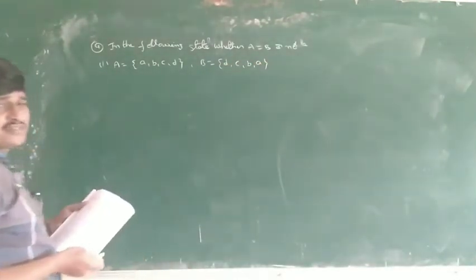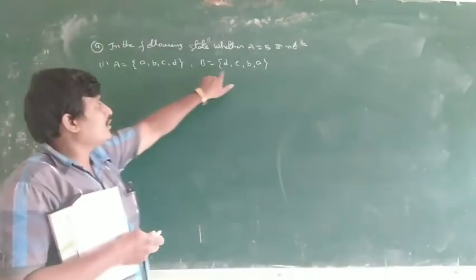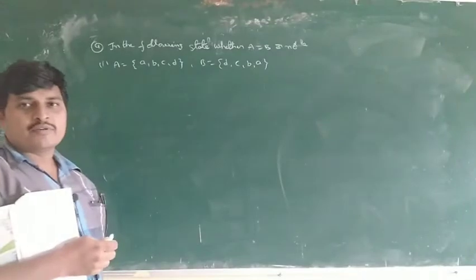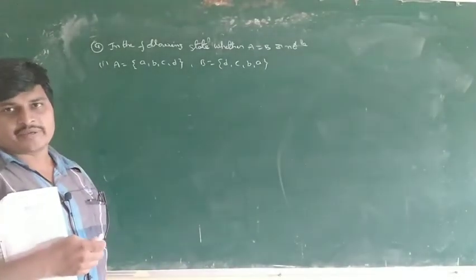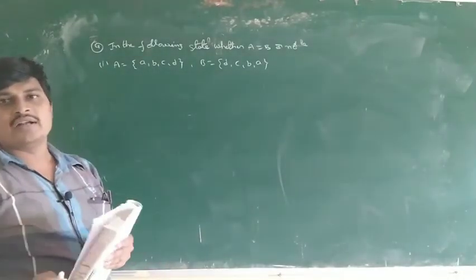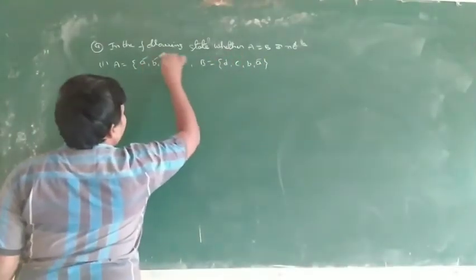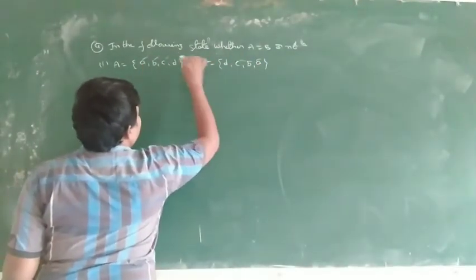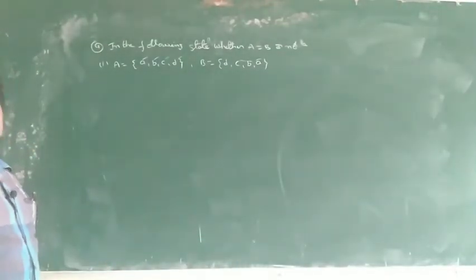Both are equal sets. First, the number of elements is the same: 1, 2, 3, 4 and 1, 2, 3, 4. The elements are the same, A, B, C, D. In a set, the sequence is not important.